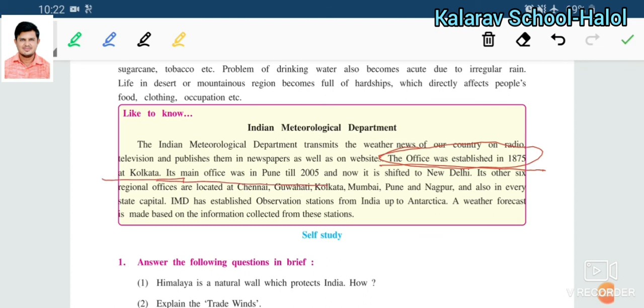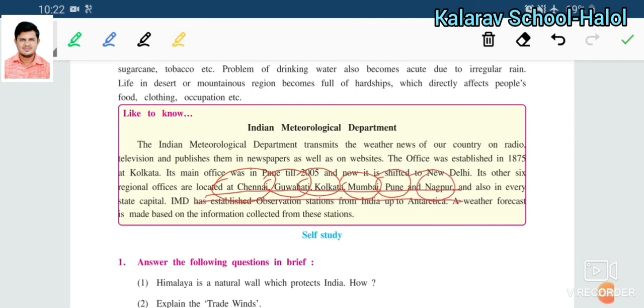Till 2005, its main office was in Pune. Now the Indian Meteorological Department's main office has shifted to New Delhi. It has other 6 regional offices located in Chennai, Guwahati, Kolkata, Mumbai, Pune and Nagpur.